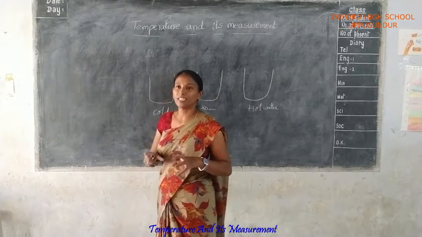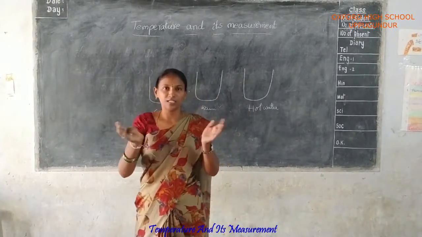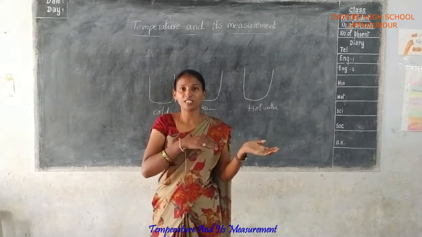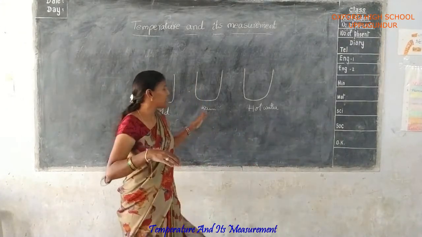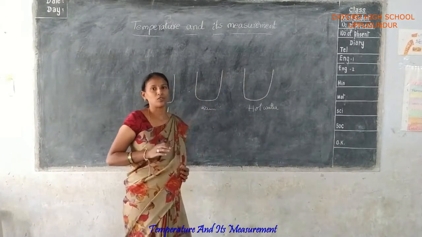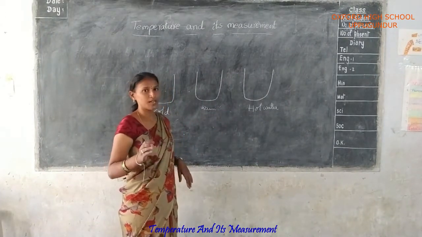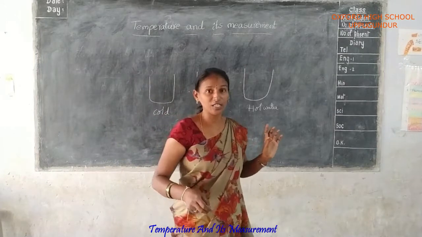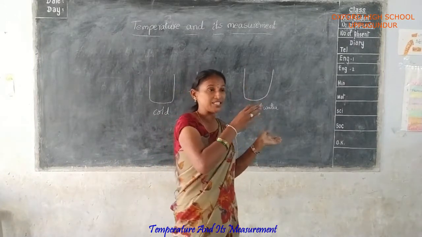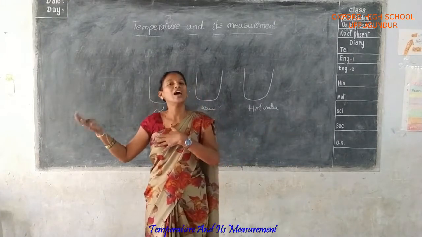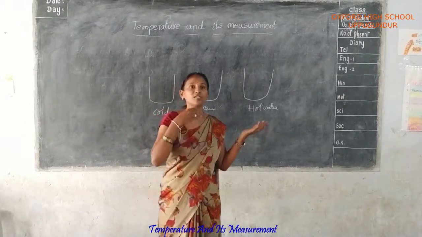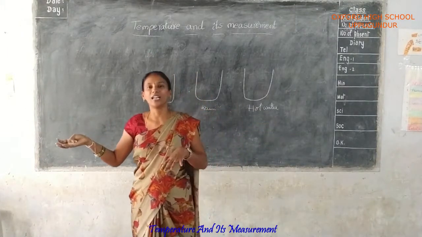So automatically the temperature is transferred from one system to another system, and finally they are considered to be at an equal temperature. Yes or no? Did you understand? So what is mainly observed here? The temperature is transferred from one system to another system, or heat energy is also transferred from one system to another system.